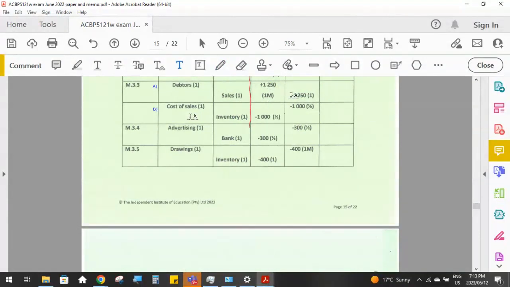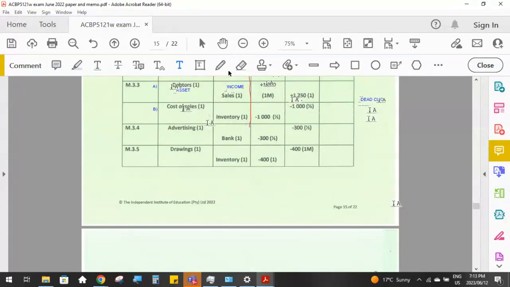So to record the sales, we are going to debit the asset, debtors control, so not bank, because it wasn't a cash sale, and we are going to credit the income account sales. Remember, debit, assets increase on the debit side, income accounts increase on the credit side. So assets are increasing and income is increasing, so it's plus and plus.